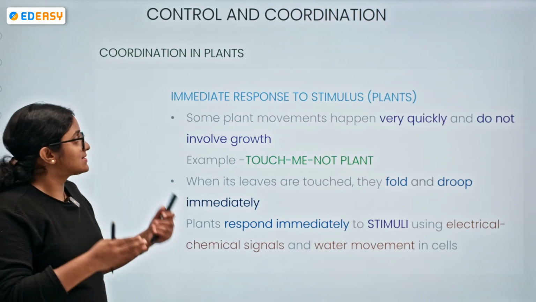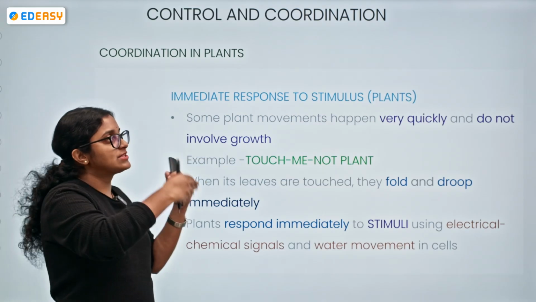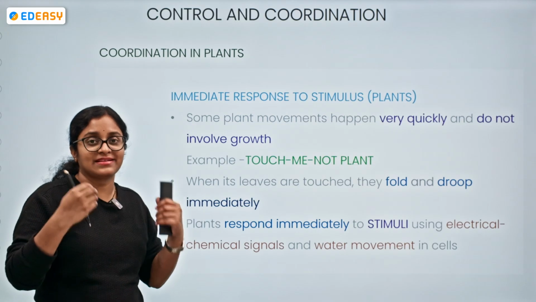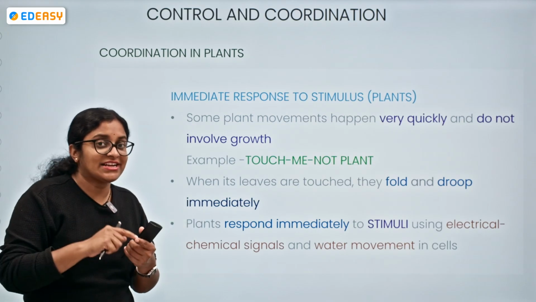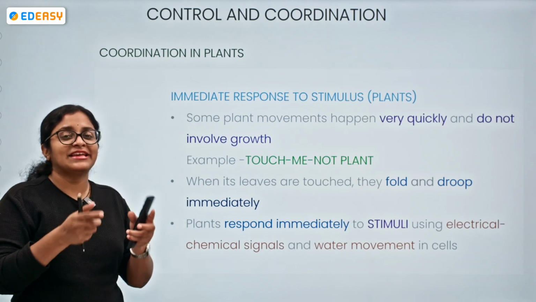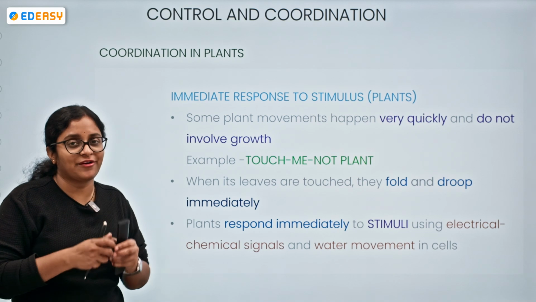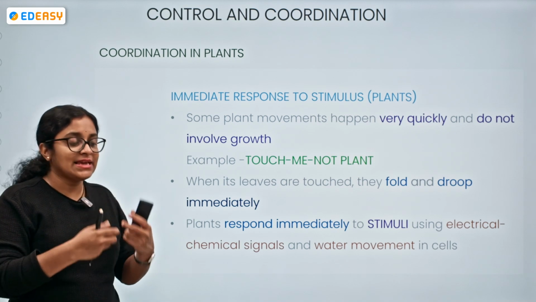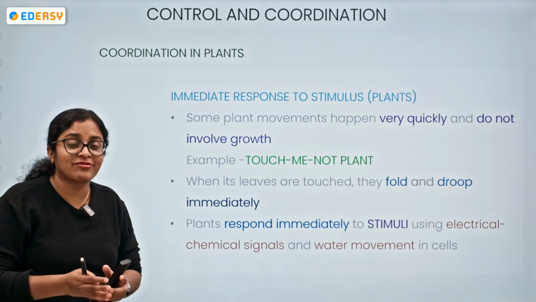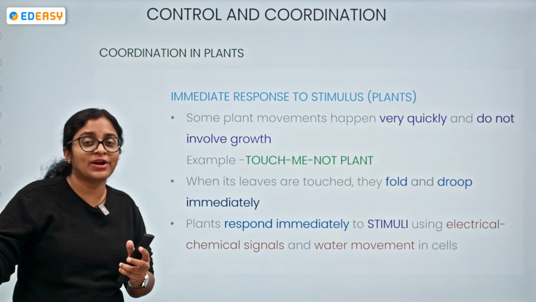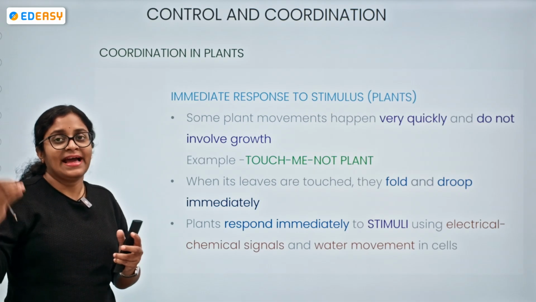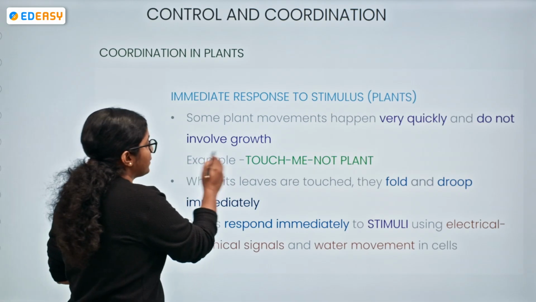So we can say the immediate response to stimuli in plants is like the touch me not plant. When we are touching it, what happens? There is immediate folding or drooping of the leaf. How is this happening so quickly? Because of changes in water pressure inside the cells, and they are not involving growth.